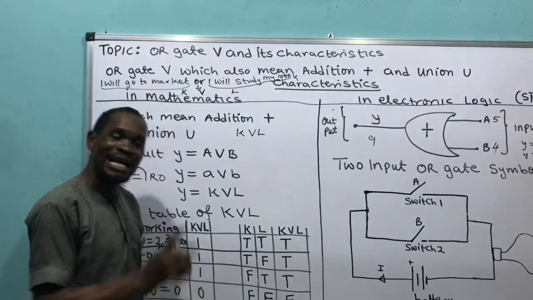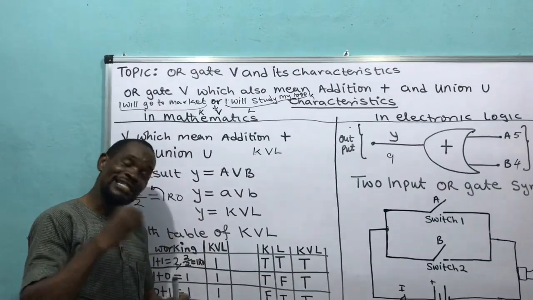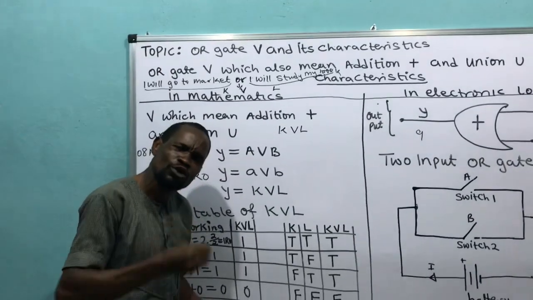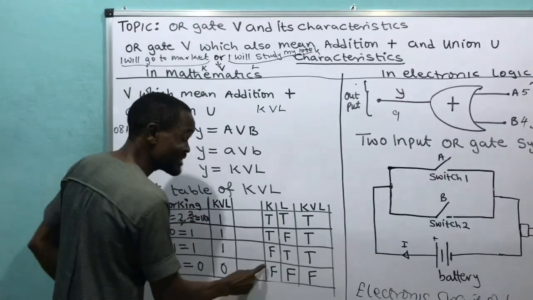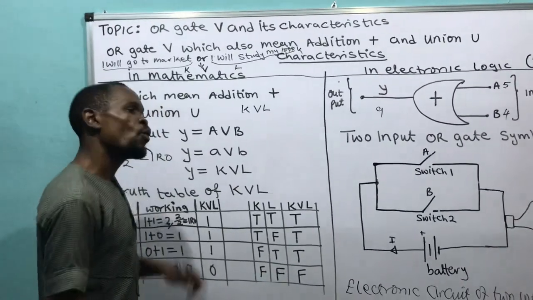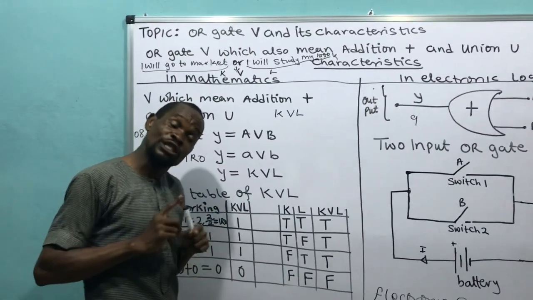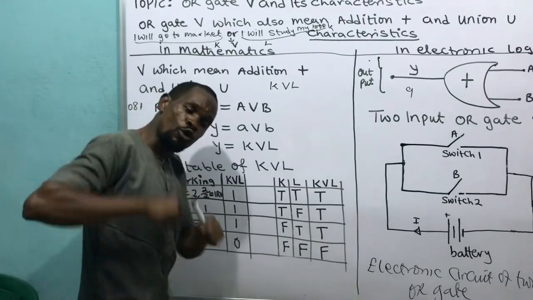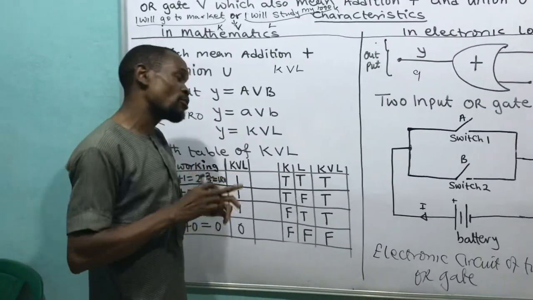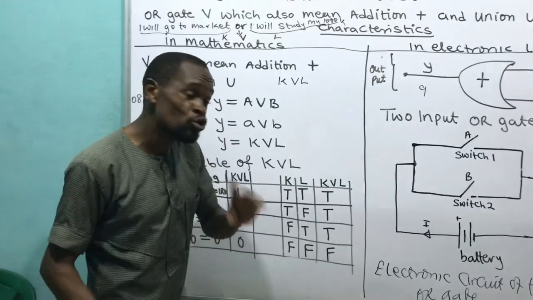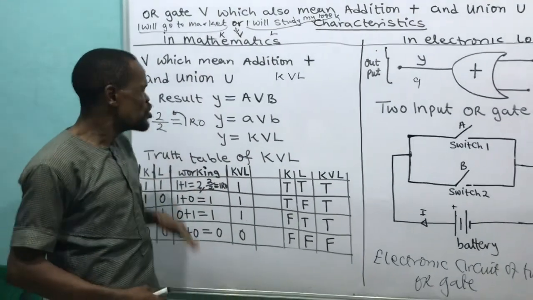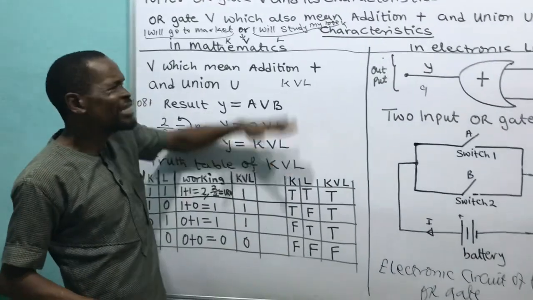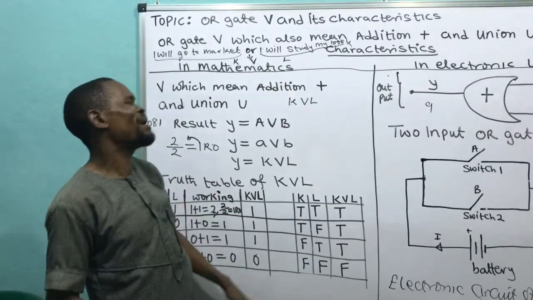True will only come out from his mouth when two of you have said what? True, true. That's Andgate. But for Orgate, what is going out his mouth is what? True, true, true. Then false will only come out from his mouth when two of you have said false. While in Andgate, he's saying false, false, false. Then true will come out from his mouth when two of you have said true. I think I've repeated this severally so that it will enter you. So now that it has entered you, let us go into detail on the question.